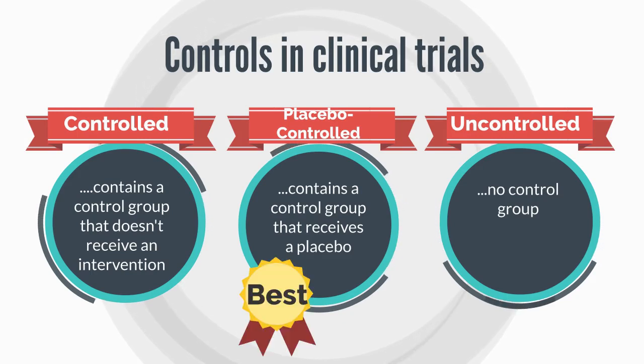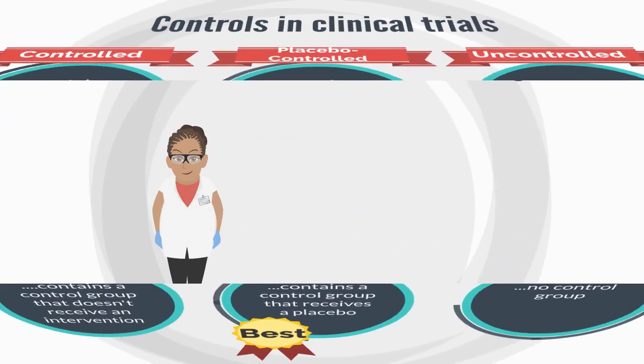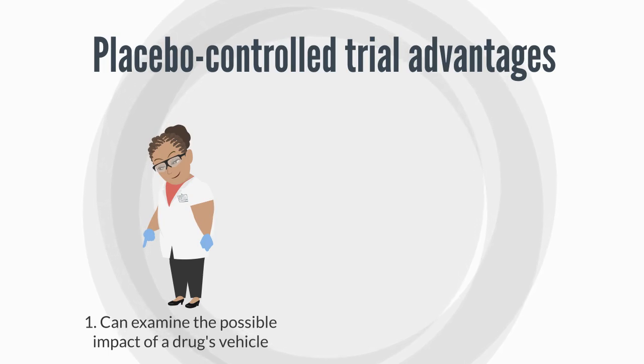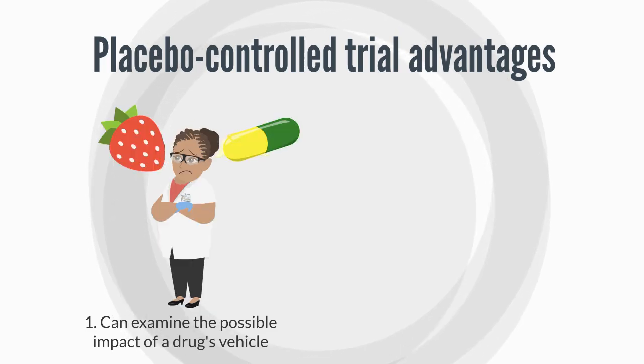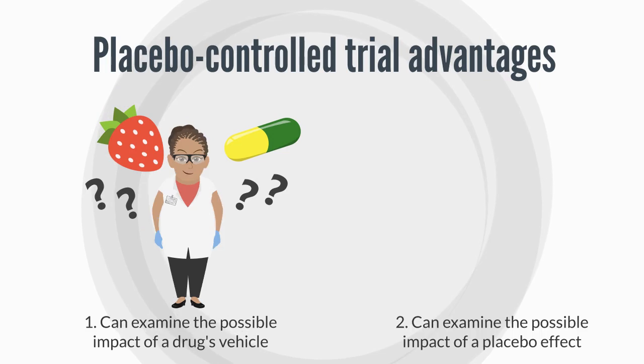Placebo-controlled trials are the strongest of the three designs, and there are several reasons for this. Firstly, placebo-controlled trials allow examination of the possible impact of a drug's vehicle, that is, the substance used to dissolve, formulate and administer the drug. For example, if a drug is delivered in a strawberry-flavoured vapour, how do we know the drug, and not the strawberry-flavoured vapour, is having an effect if we haven't tested the effect of the vapour on its own?